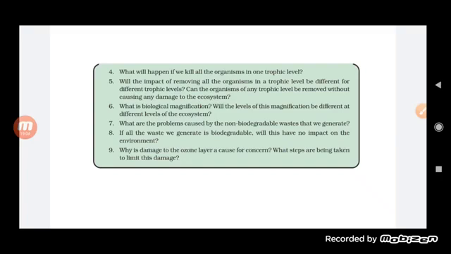What are the problems that are caused by the non-biodegradable waste that we generate? Yes, there are a lot. First of all, plastic cannot be disposed of for a million years, and sometimes it will be consumed by cattle, and it will choke them and cause the death of the ruminants, as well as this is going to